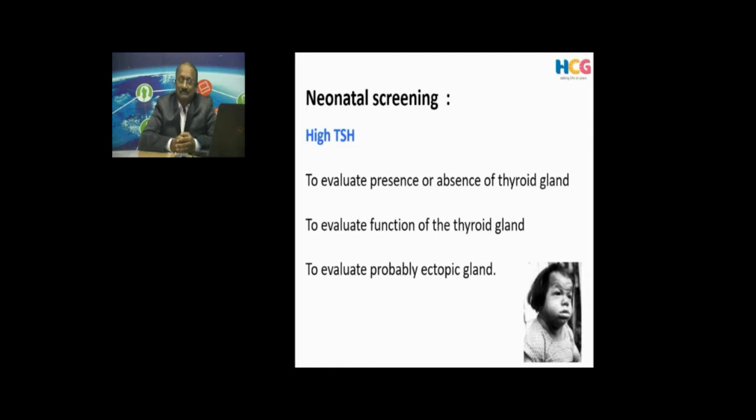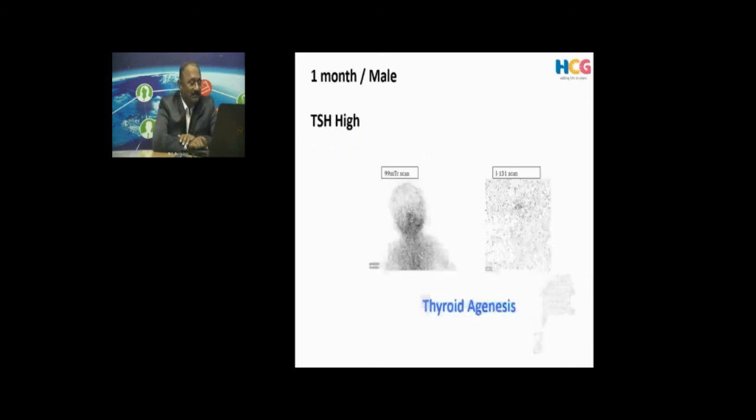So what you want to do in a neonate with a high TSH, you want to see whether a thyroid has developed or not. If it is developed, whether it is in its anatomical position or in an ectopic position. So we get a lot of patients from neonatologists when they do a screening for thyroid, and when high TSH is there, an isotope scan is done.